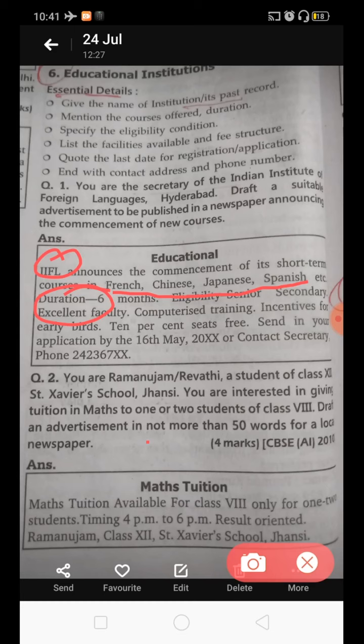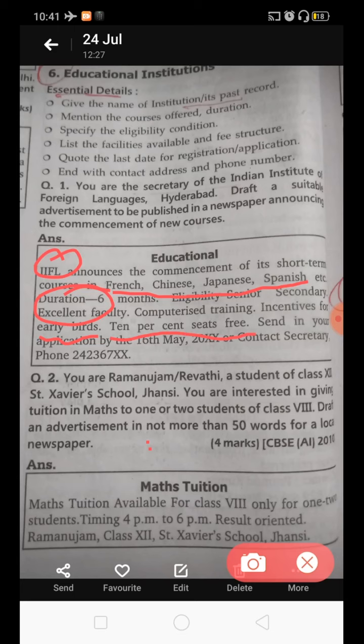Incentives for early birds, you can see जो जल्दी आएगा, the one who will reach us early, that person will get incentives also, means a little bit of fee concession we can give, or some sort of incentives. 10% seats free. Other facilities which we are giving, we are attracting our students, so 10% seats free.